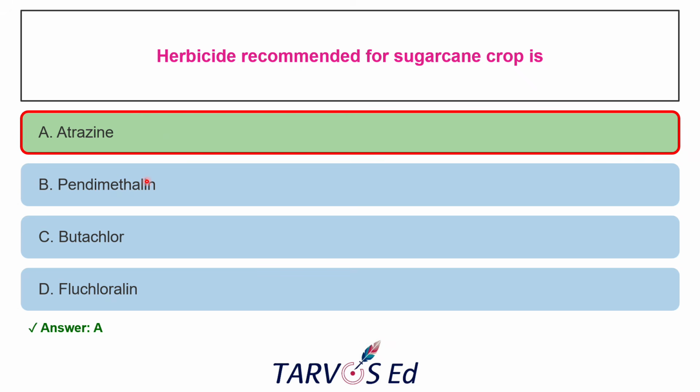Okay. So pendimethalin alone will be used for cereal and pulses intercrop. You should remember, pendimethalin is for intercropping, cereal and pulses. Atrazine is alone used for sugarcane. And butachlor is generally rice herbicide. Okay, because, as I already said, this requires the standing water. So here the sugarcane is the upland irrigated one, not a flooded one. And fluchloralin, this is the pre-plant incorporation herbicide, generally used in cotton and pulses, but not generally recommended for the sugarcane due to crop injury risk. So the correct answer is atrazine.